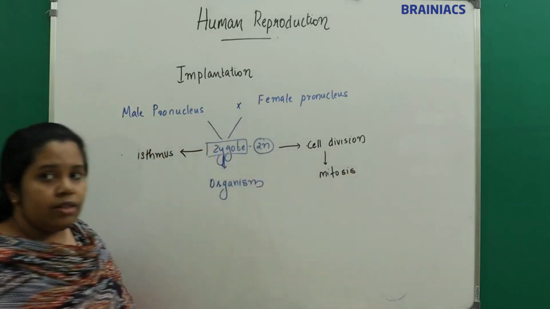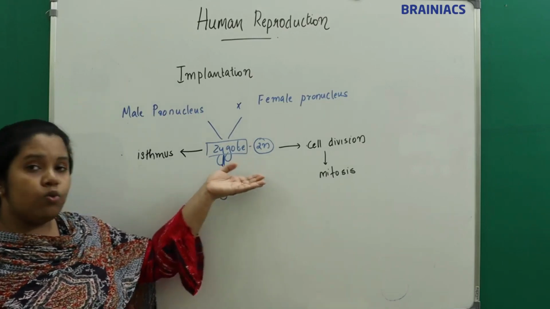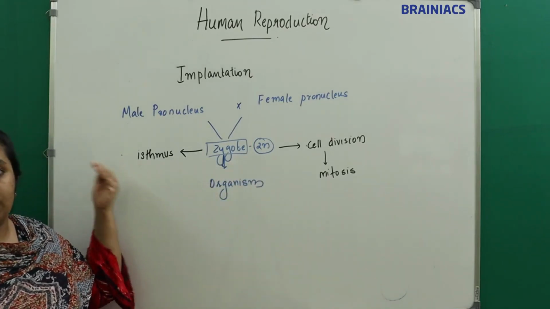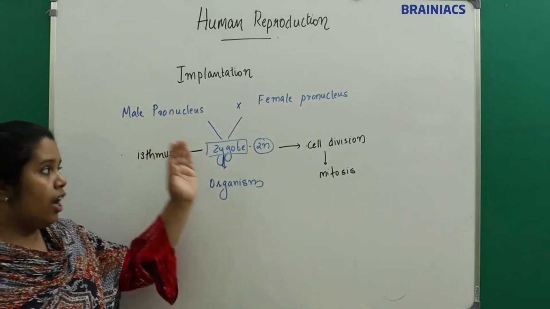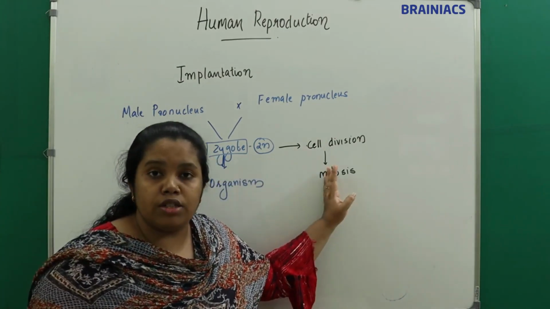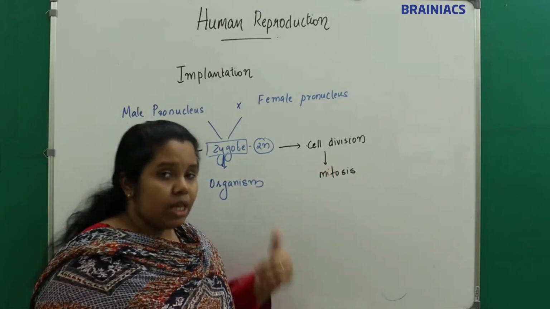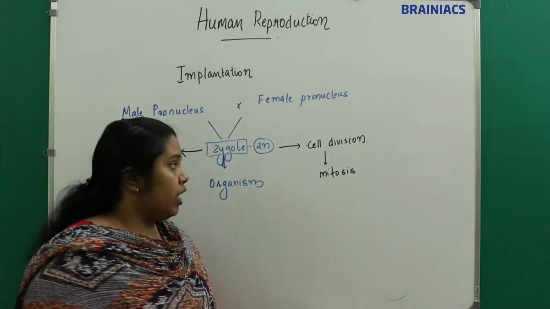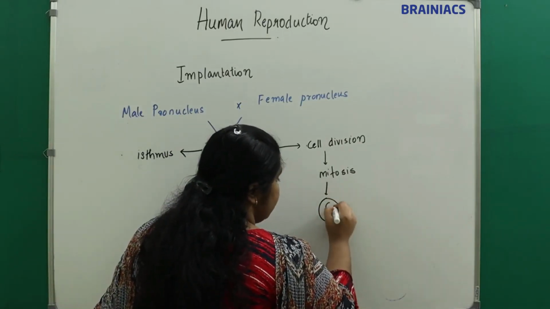So immediately after the formation of the zygote, the zygote will start its movement from the ampulla towards the isthmus. Along with that, the zygote will progress into cell division. Which type of cell division? Mitosis. Thus the single cell, the zygote, is what we have.